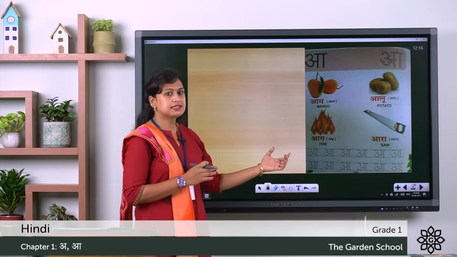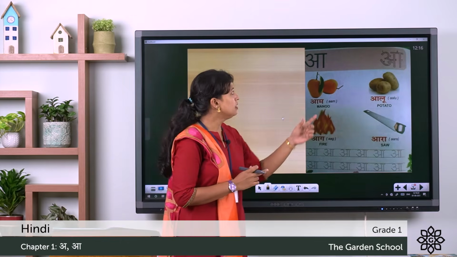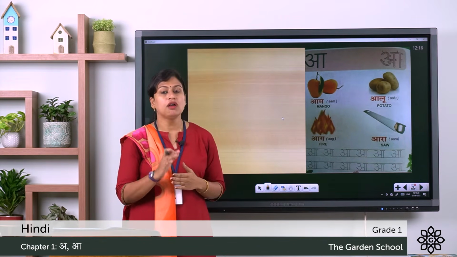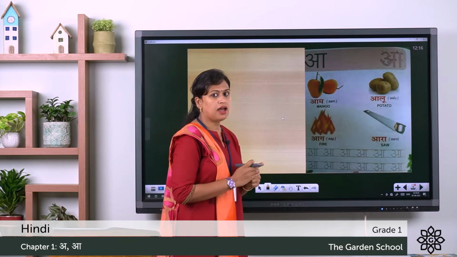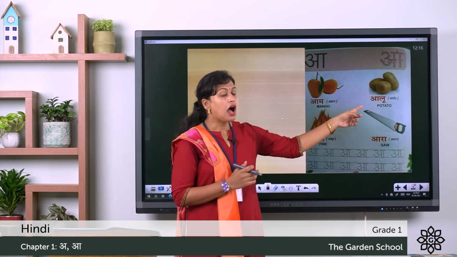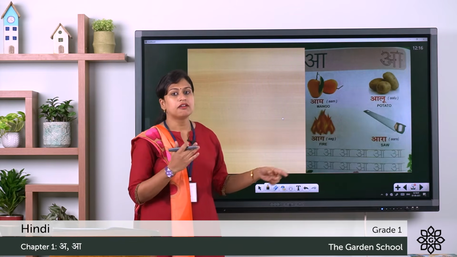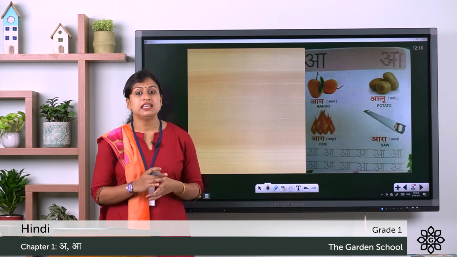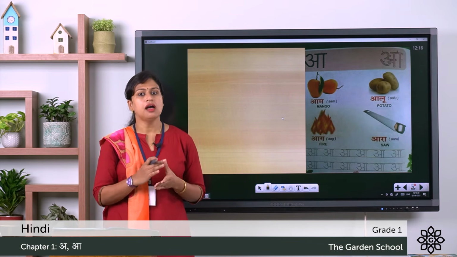Now here, this is the second picture from your textbook, and you can see letter Aa, and at the bottom you can see 4 words starting with Aa, and the words are aam, that means mango, aloo means potato, aag, fire, ara, saw. So these are 4 words starting with Aa.